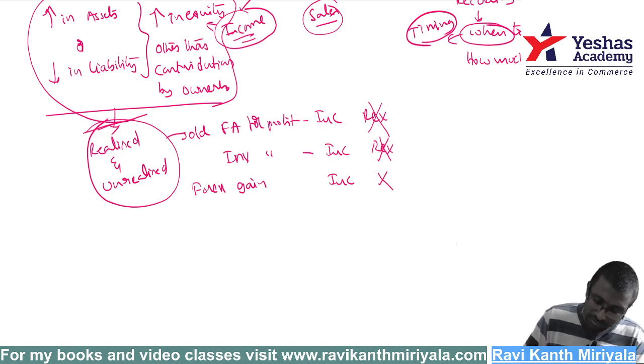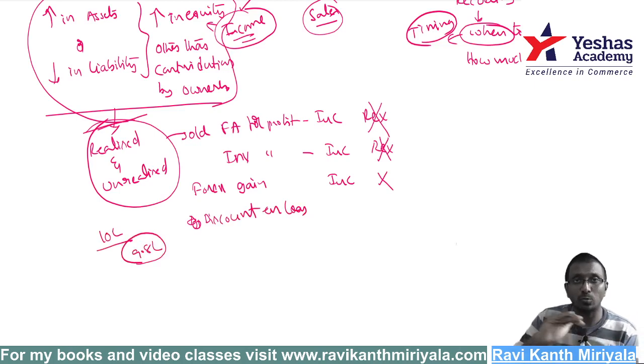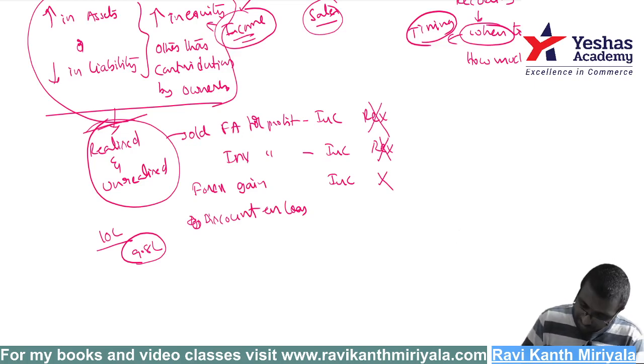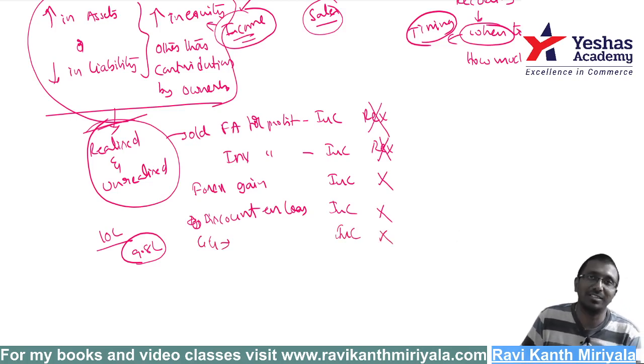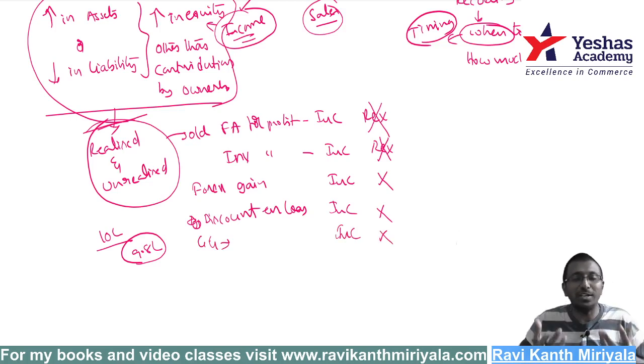Got my point? We got some discount on loan settlement. I am supposed to pay actually 10 lakh rupees. I bargained and I paid only 9.8 lakh rupees, I settled it. Means 20,000 rupees, is it a gain or not? Yes. Is it income? Yes, it is income. But is it revenue? No, it is not revenue. Government grant, can it be income? Yes, it can be income, but it is not revenue. So there are so many types of incomes, but all incomes are not part of revenue.